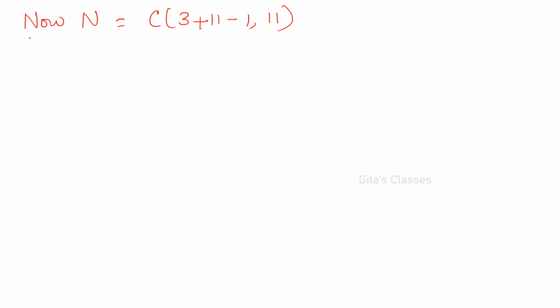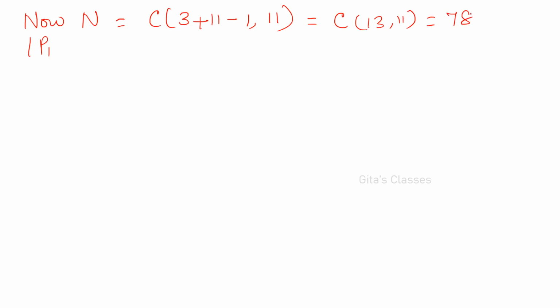When you simplify this, that is C of 14 minus 1, so 13 comma 11. Okay. So you will get 78.